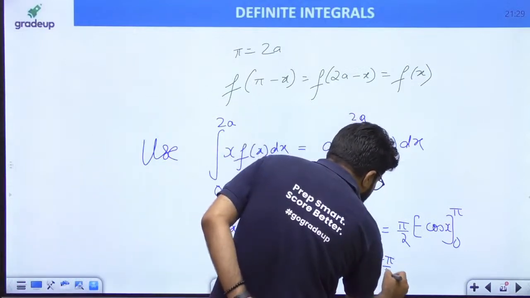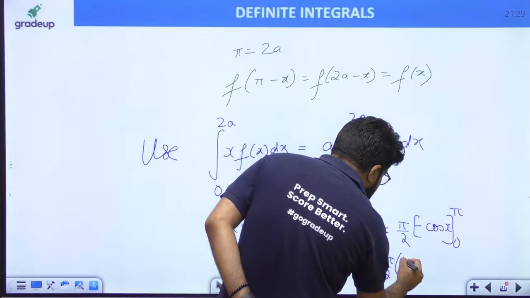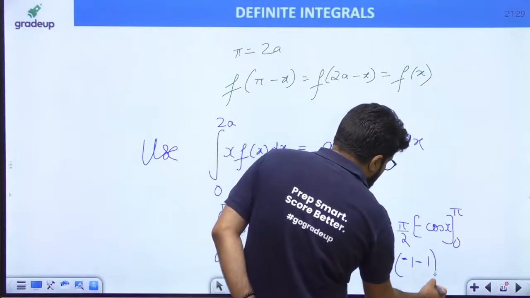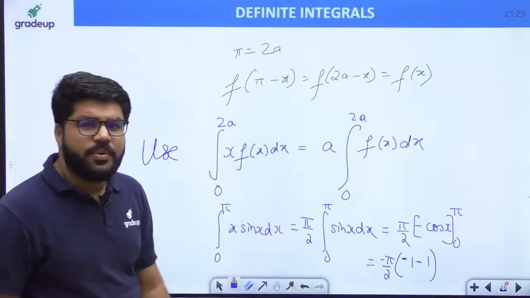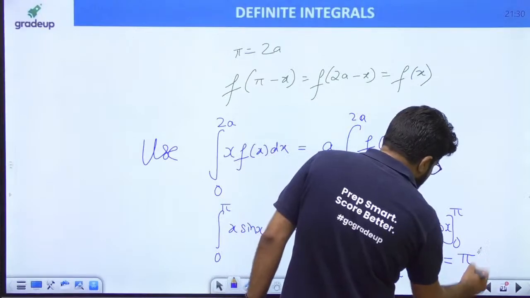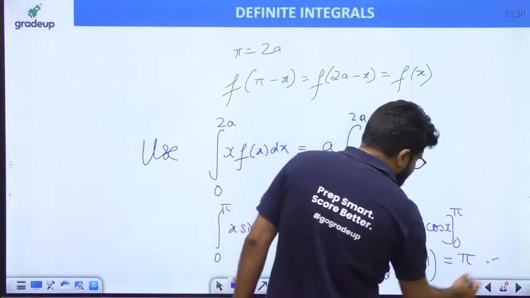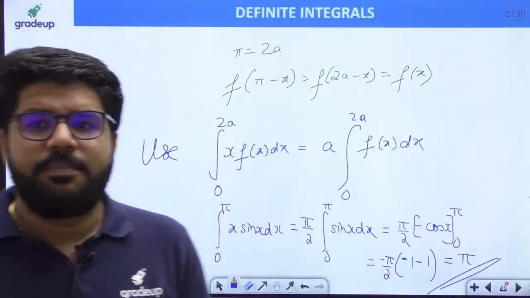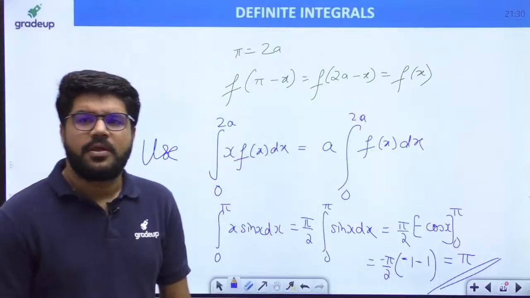Okay, so this is equal to how much? Minus outside, so this is minus π by 2. Upper limit cos π, so everybody cos π is minus 1. Minus lower limit cos 0 is 1. Minus 1 is minus 2. Okay, 2 and 2 cancel, minus minus cancel. तो कितना आंसर आता हुआ दिखाई दे रहा है? It is turning out to be π.